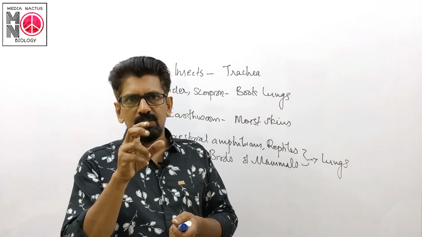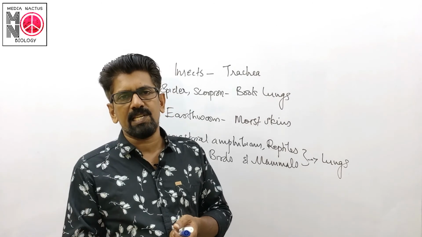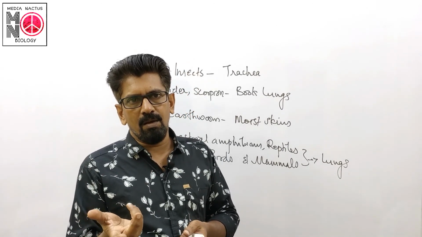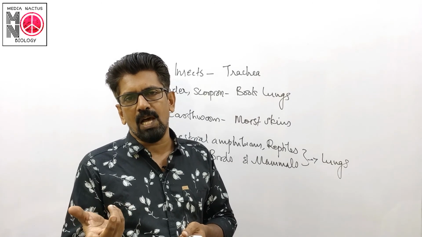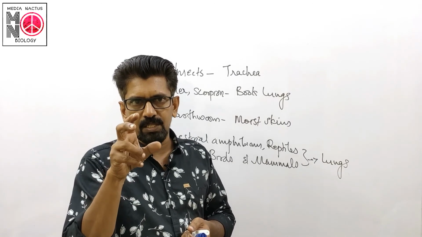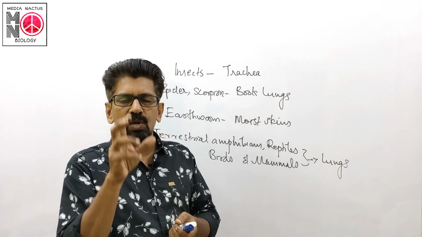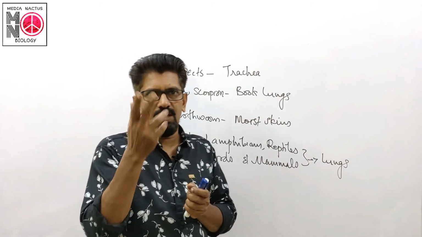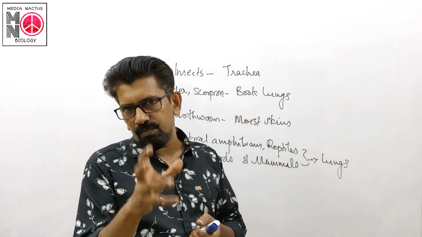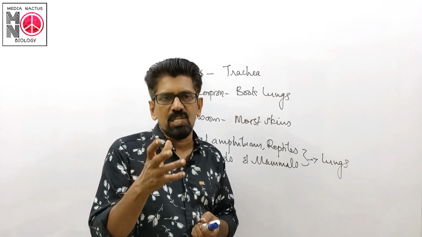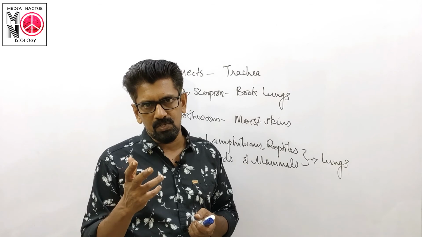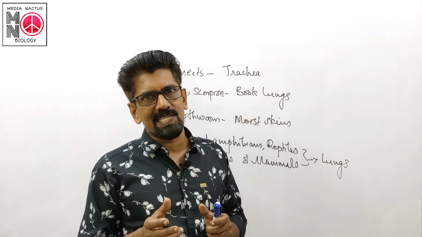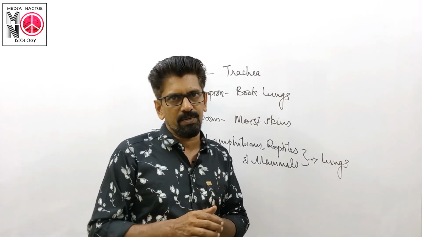Within the lungs, the trachea divides into two, and each is called a bronchus. It further divides into secondary and tertiary bronchi. Then the terminal bronchioles are formed, which end with the alveoli. An alveolus is a balloon-like structure which is membranous and very thin. The walls of the alveoli contain an extensive network of capillaries. That means it is highly vascularized.